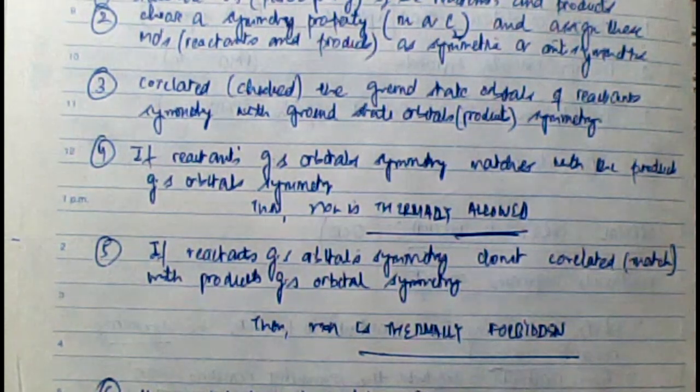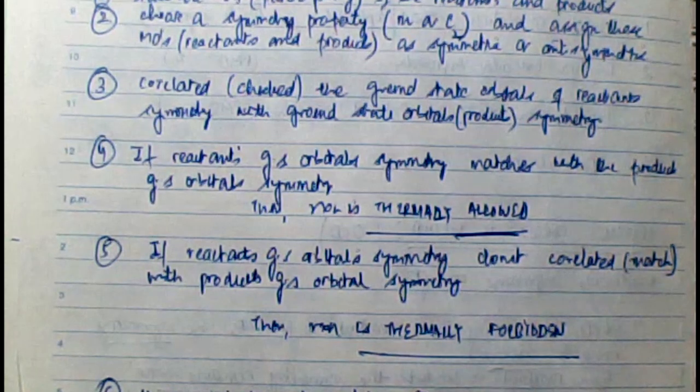If all the orbitals up to the first excited state of the reactants match with the product's molecular orbitals, we say the reaction is photochemically allowed. If they do not match, we say the reaction is photochemically forbidden. That is how we normally use the OCD approach in judging whether a particular reaction is thermally or photochemically allowed.